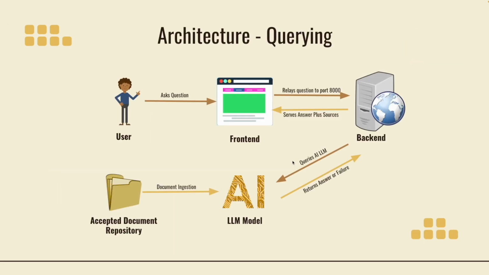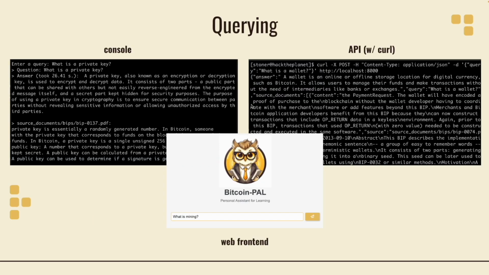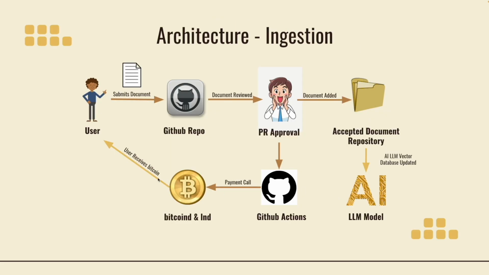So here's how it kind of works from an architecture standpoint. A user queries the front end, sends it to the back end. It uses the LLM model with our trained document repository, and then returns the answer all the way back through to the front end to the user. We can do this multiple ways, either in the command line with the console, an API using REST-based services, or a web front end.